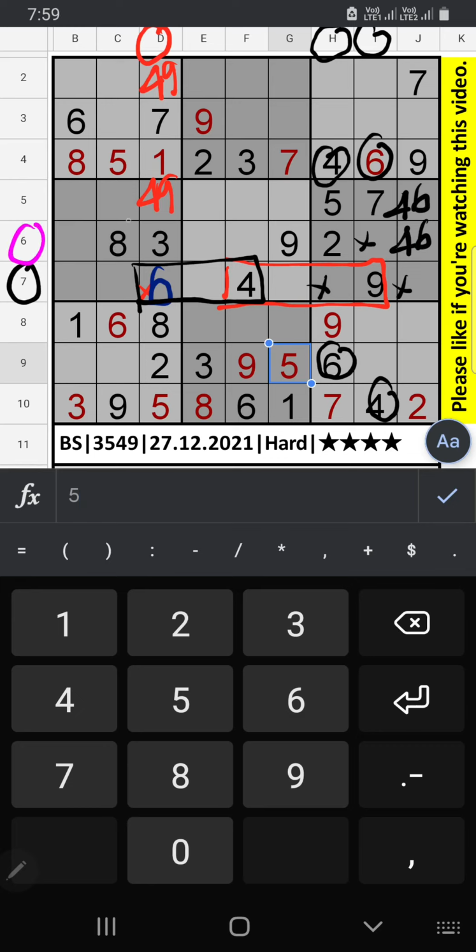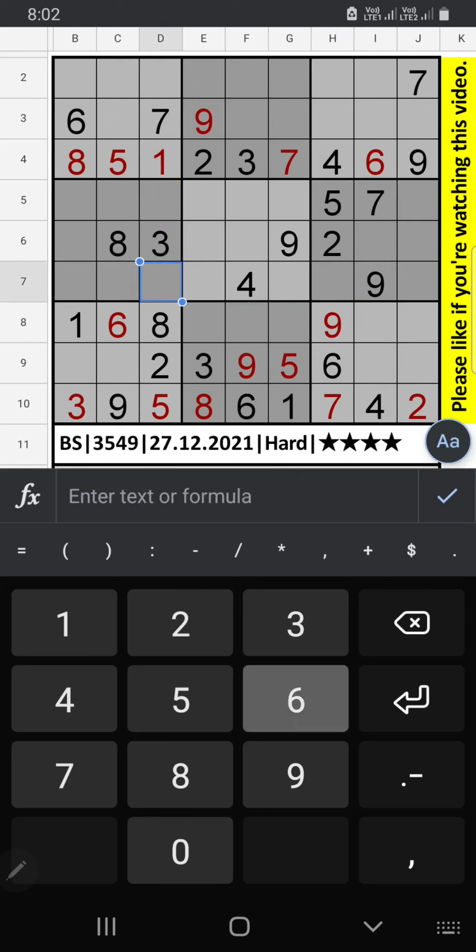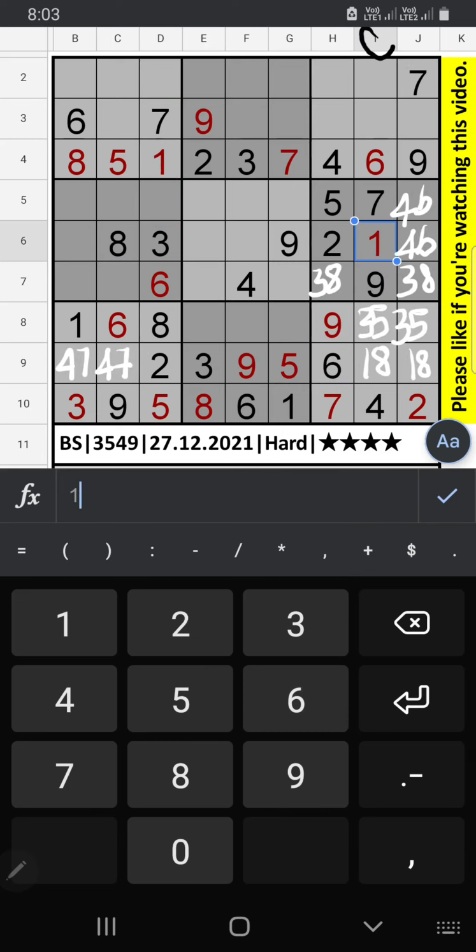In the 6th row, 3 and 8 can't come in this cell. They will come in both the cells, 8 and 3. In the grid, one number is remaining. Number 1 will come here. In column I, we already have number 1 here, so it can't come in this cell. It will be here, then 8 will be here.